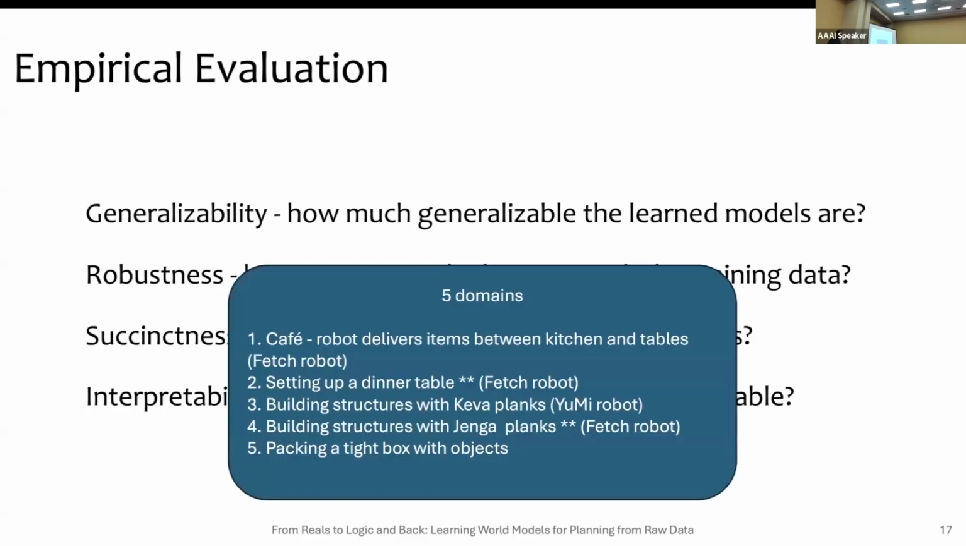So we did it in 5 different domains. One of the domains is where the robot is delivering items in a cafe. The second one is where a robot sets up a dining table. Third one, where the robot uses Kiva planks. I'll be showing results for each of the domains, but that one builds structures using Kiva planks, and then the same concept but with Jenga planks. And lastly, we have a very small box, and the robot has to tightly put things in the box. The second and the fourth one we actually implemented on a real robot.